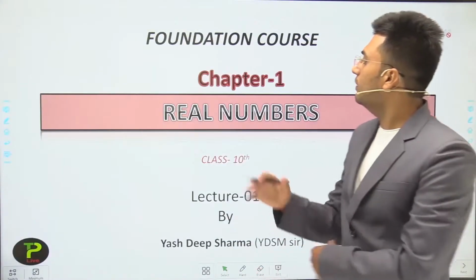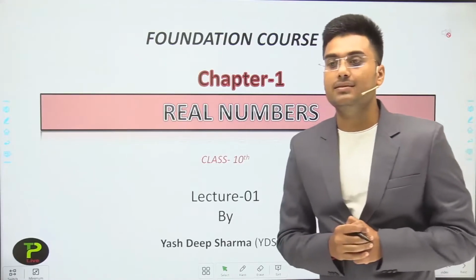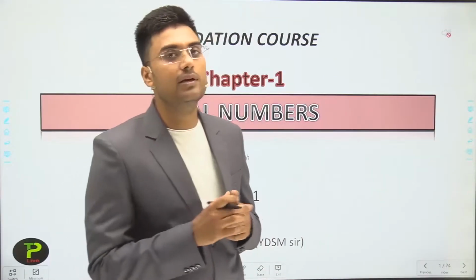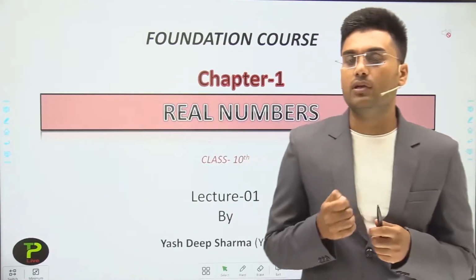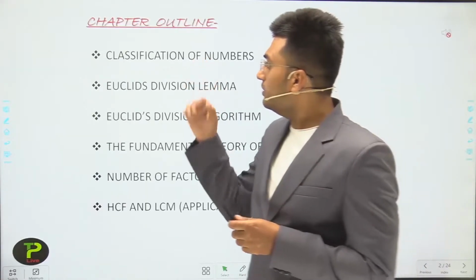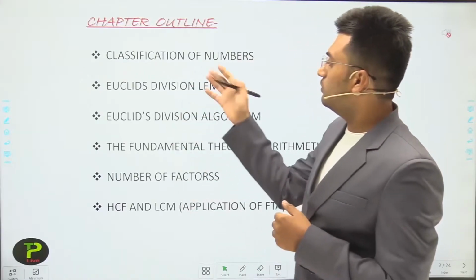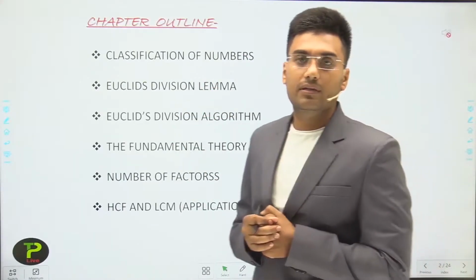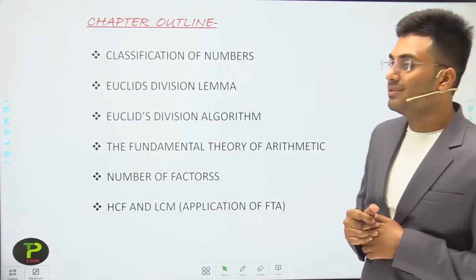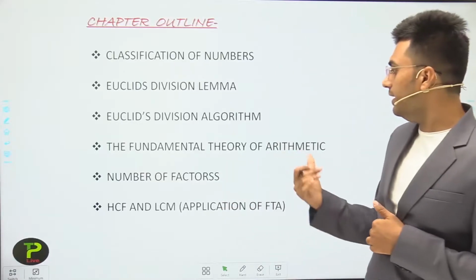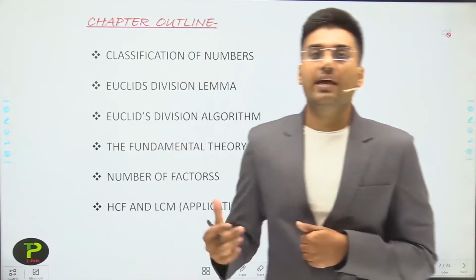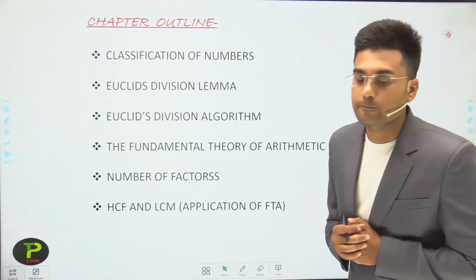The first chapter of class 10th mathematics is real numbers. You all know about real numbers and you are very familiar with numbers, because without numbers our life is incomplete. This is the complete chapter outline. First of all, we discuss the classification of numbers, then Euclid division lemma, Euclid division algorithm, and the fundamental theorem of arithmetic, in short FTA. The next is number of factors, then HCF and LCM, which are applications of the fundamental theorem of arithmetic.